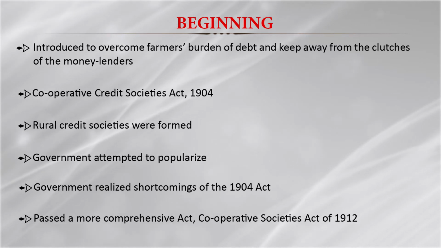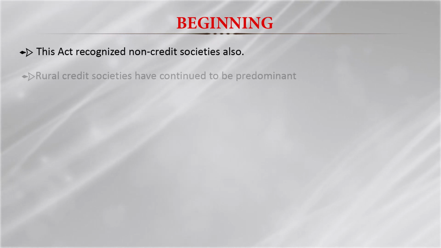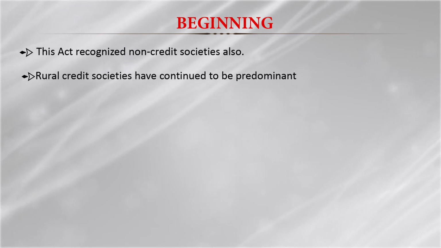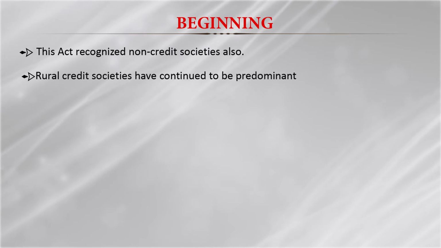In this act, credit cooperative societies were also recognized. Though rural credit societies were the dominant credit cooperative societies in India, they still are dominant.